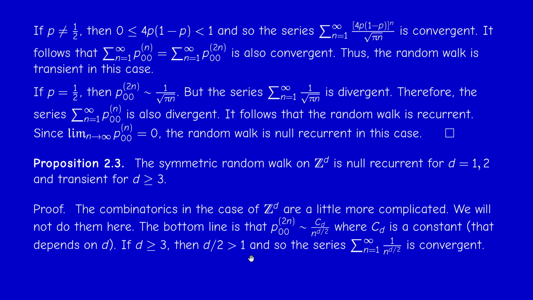Okay, but for d bigger or equal than 3, then d over 2 is bigger than 1. The series of general term 1 over n to the d over 2 is convergent, and therefore we have transience in this case. Okay, so this is how we know that symmetric random walks on Z to the d are only recurrent in the case of a line and in the case of a plane. Okay, but for higher dimensional spaces, it's transient. So this result is very useful, actually.